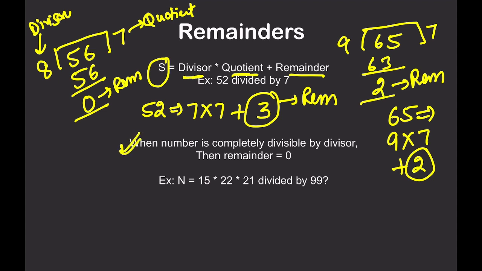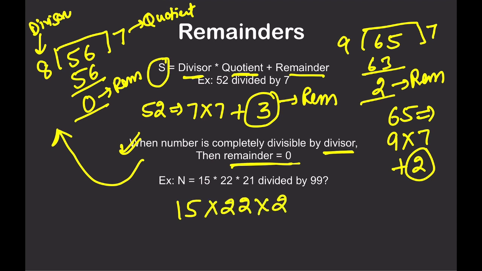But when a number is completely divisible by its divisor, then the remainder is 0, and this is the example. When a number is not completely divisible, we say that it has a non-zero remainder. But when a number is completely divisible by the divisor, we have remainder 0, right? This question: 15 into 22 into 21 divided by 99. I don't know what the remainder is going to be, but I know by the fact,